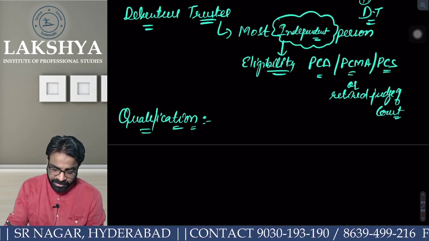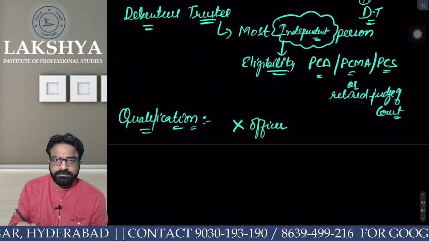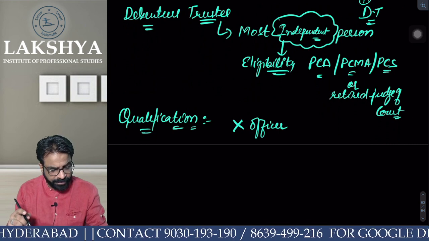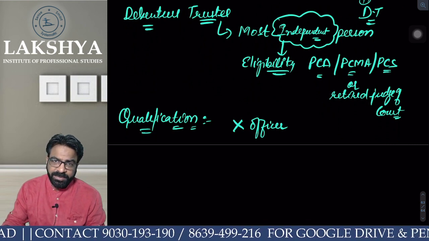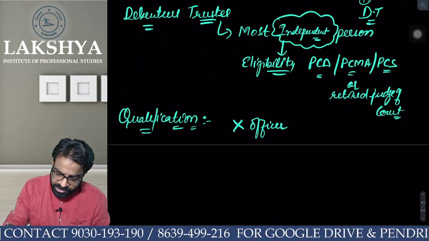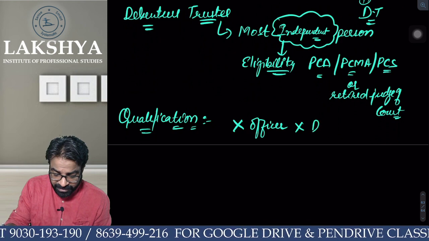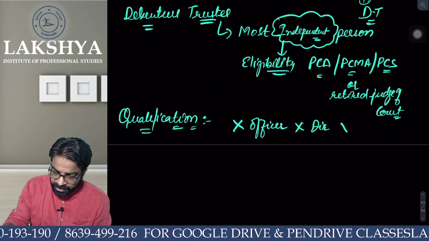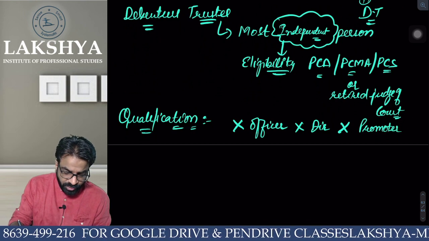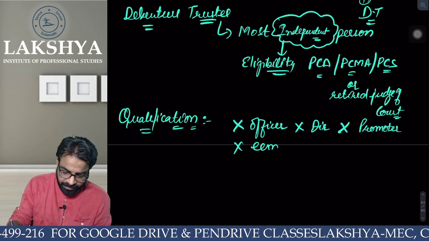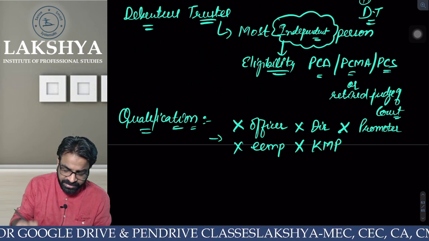The debenture trustee should not be the officer of the company. Everyone clear or not? He should not be the officer of the company. He should not be the director of the company. He should not be the promoter of the company. He should not be the employee of the company. He should not be the KMP of the company. Are you guys able to understand?